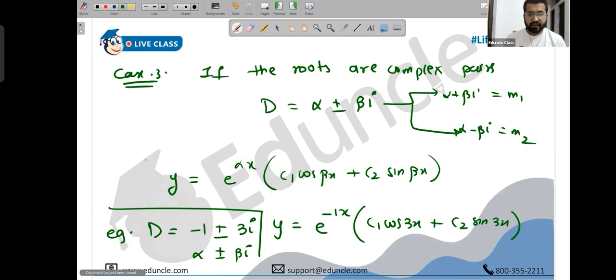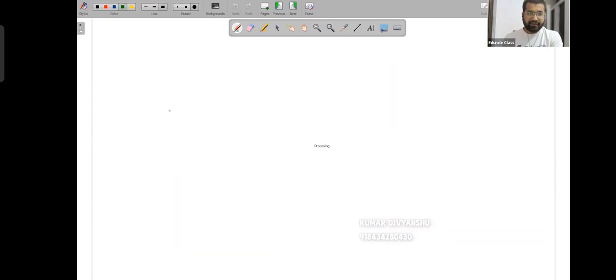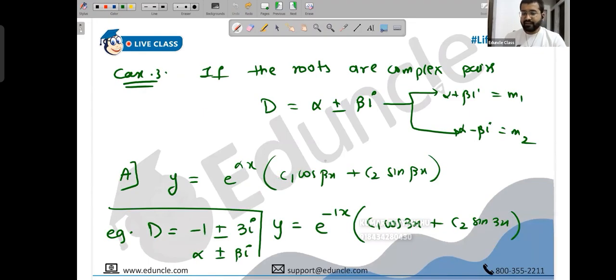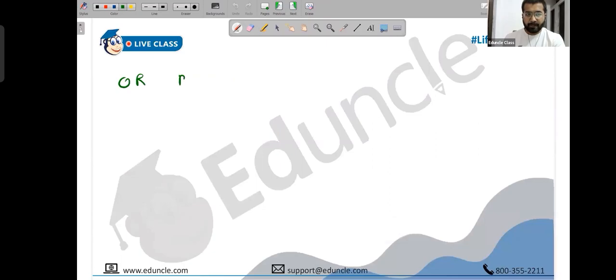I need you to do one thing here. When you write if the roots are complex pairs, this and this, say this is A, write A here, and this is the example of A. Copy it, and then write or. You will have an option. Either you can use this, which we will use mostly, or B. You can use the B case also. We'll learn this B case later for a reason.